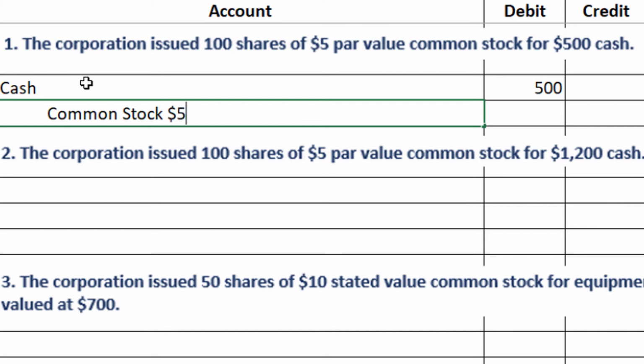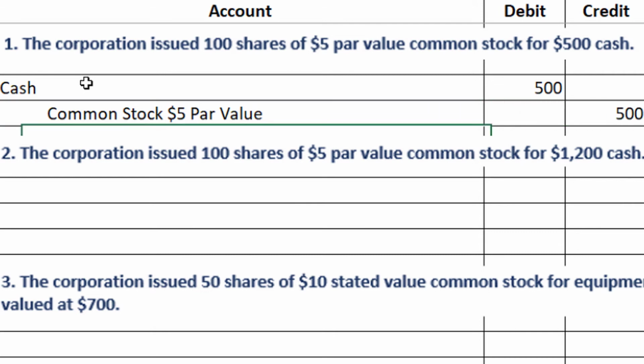And we also list along with it the par value. So we have a $5 par value. And that's also going to be for $500. Next, in number 2, the corporation issued 100 shares of $5 par value common stock for $1,200 cash.